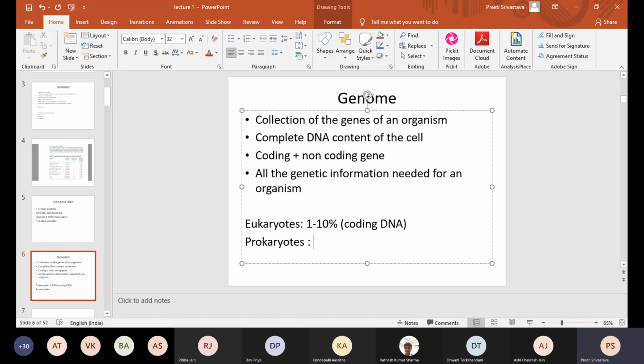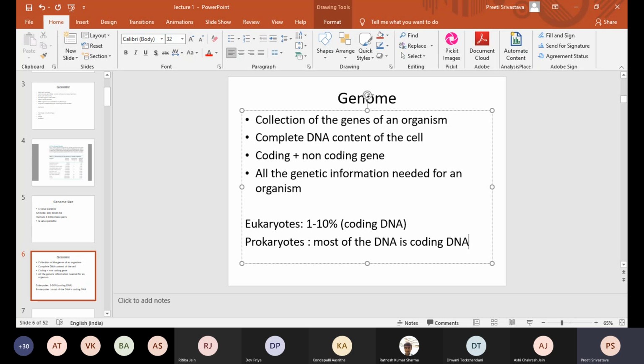In prokaryotes, most of the DNA is coding DNA, and very little is non-coding. Most of the DNA contains genes and codes for either RNA or proteins. But in eukaryotes, particularly in humans, only 1 to 10% of the DNA is coding DNA, and the rest is non-coding DNA.